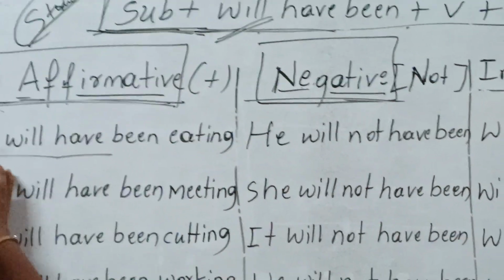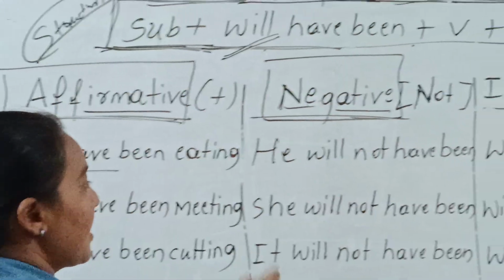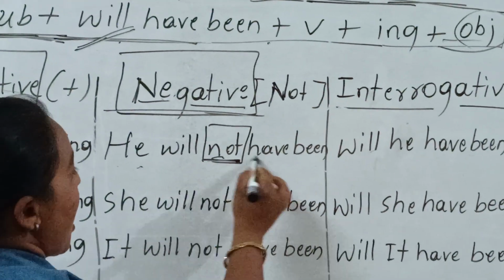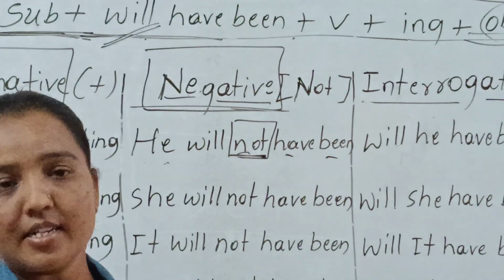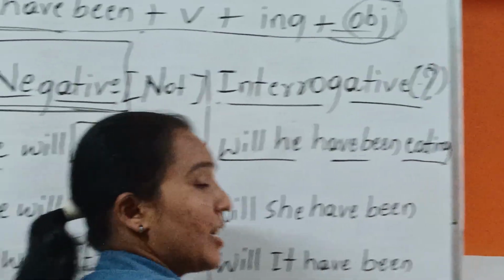He will have been eating. He will not have been eating. And will he have been eating?